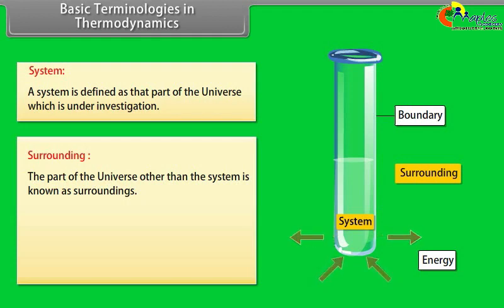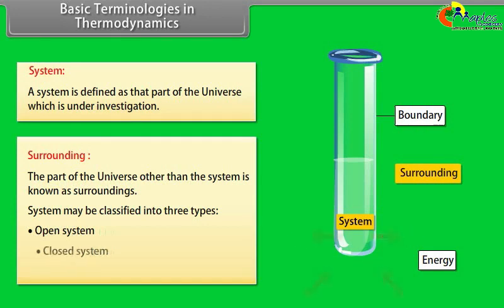For example, if a reaction mixture is taken in a test tube, the reaction mixture constitutes the system, the walls of the test tube constitute the boundary, and everything else is the surroundings. System may be classified into 3 types: open system, closed system, isolated system.